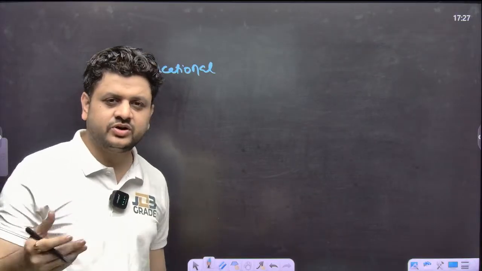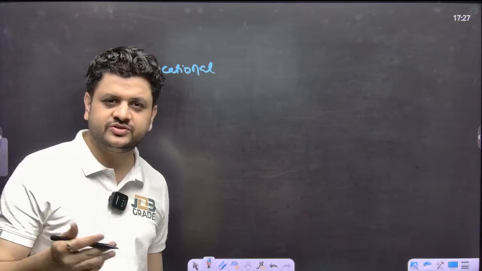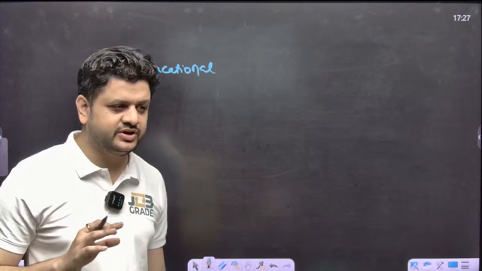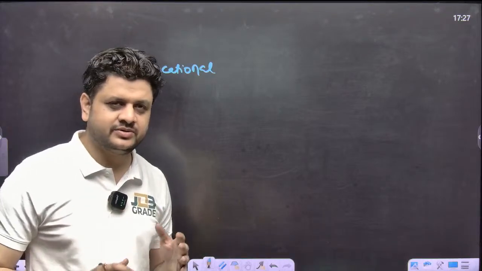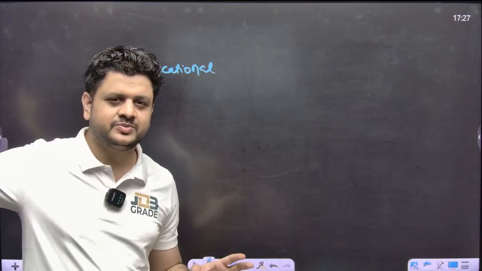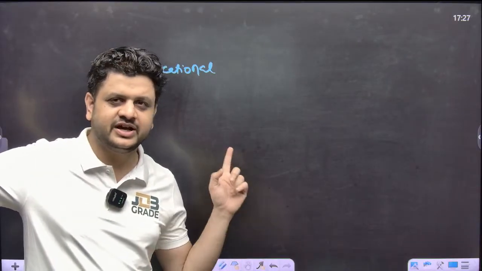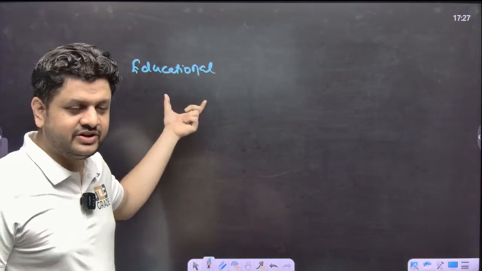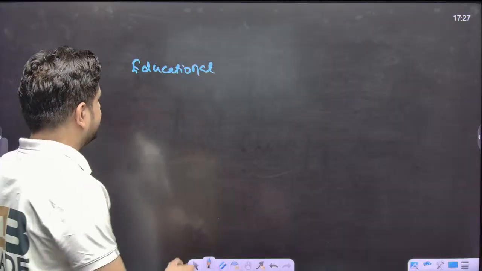We Indians call it education, but that is not the correct pronunciation. Generally, some of you are applying for foreign courses, and your counselor will pronounce it the correct way, so that's why I'm uttering this word again and again. Educational approach.